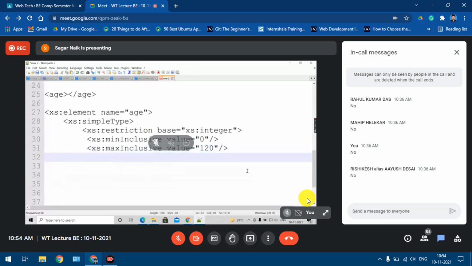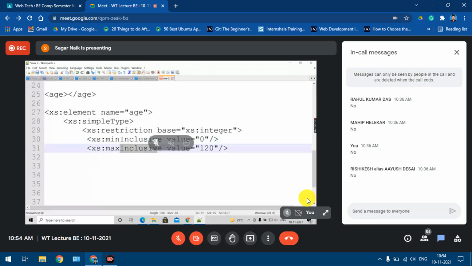Okay. So first of all, I have defined this element, age. Then I'm saying that it is a simple element. Then I'm putting a restriction on that element with respect to the content. What type of content will be accepted? Integer content. And here I'm saying that the minimum value will be 0, the maximum value will be 120, using these elements, minInclusive value equal to some value, maxInclusive value equal to some value, right?